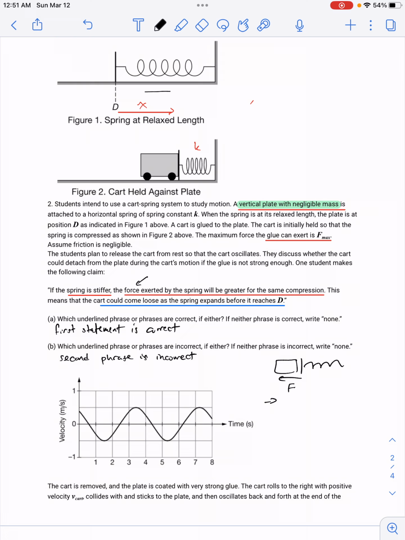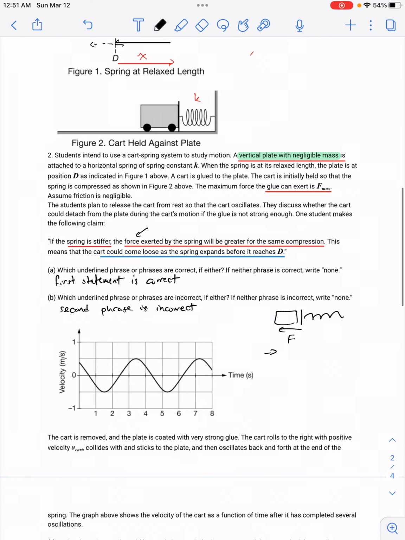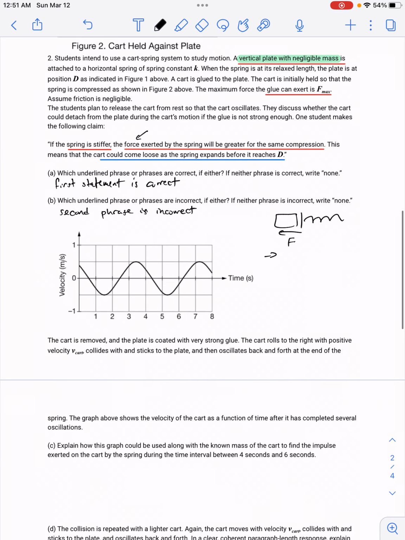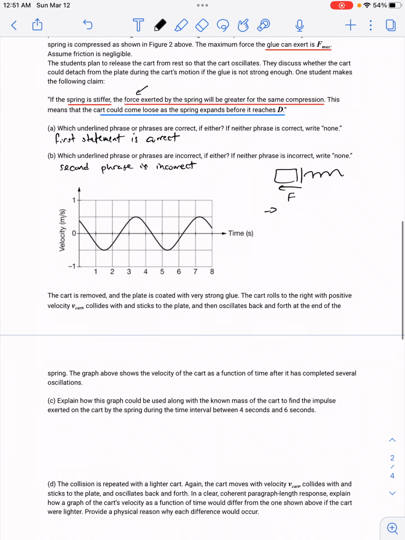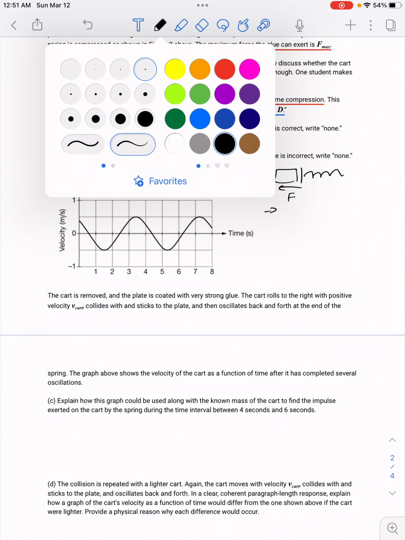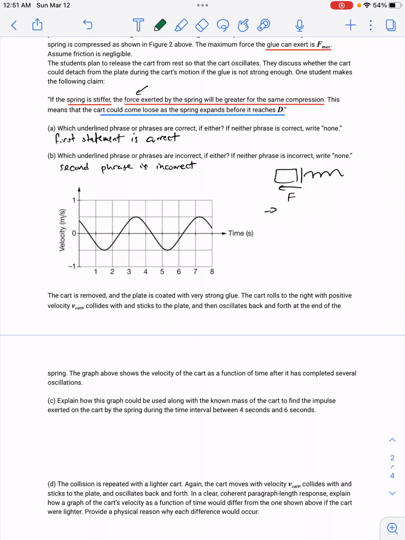So by the time it reaches D here, it'll still be pushing on the cart. As soon as it passes D, the spring starts to exert less force and slow down, but the cart can still continue at its original velocity. So the spring will slow down, but the cart won't. And so then it'll lose contact potentially, but it won't do it before it reaches the distance D. Again, you don't have to justify it, you just have to explain that it would be incorrect. For part C, or this next section here, you have this velocity versus time graph.